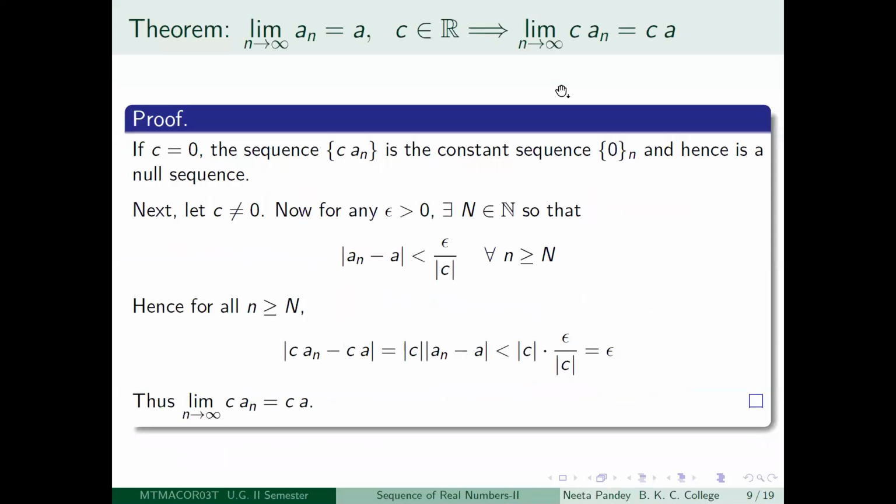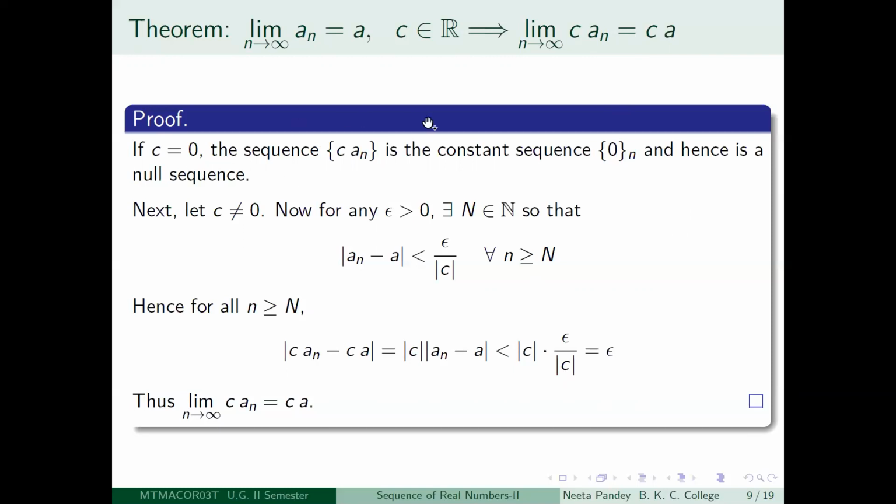The next result is that suppose you have a convergent sequence an, and suppose limit n tending to infinity of an is equal to a. Then if you construct a new sequence by multiplying term by term each term of this sequence by a real number c, you get a new sequence c an. Then c an will also converge, and in fact limit n tending to infinity of c an is equal to c a. So let us go through the proof of this.